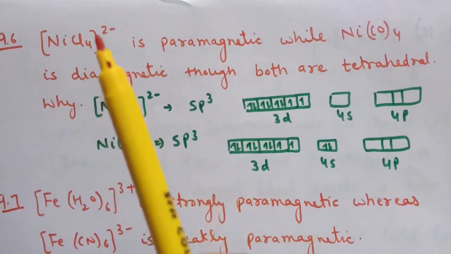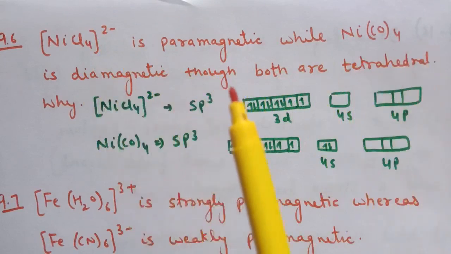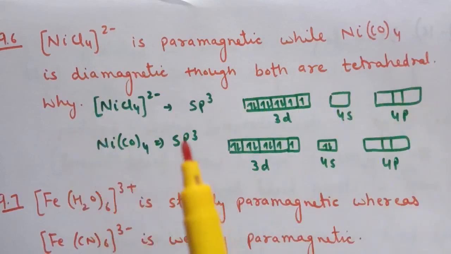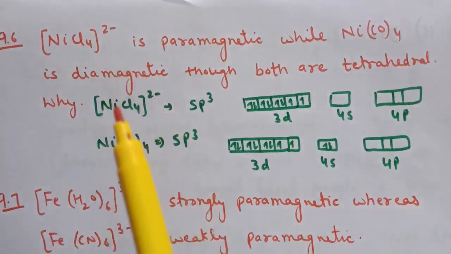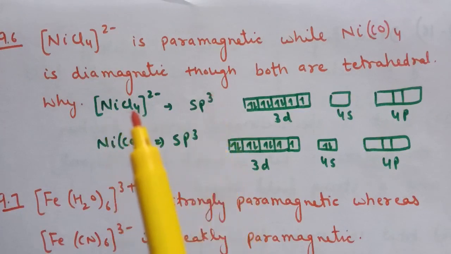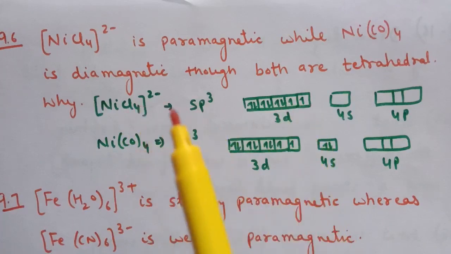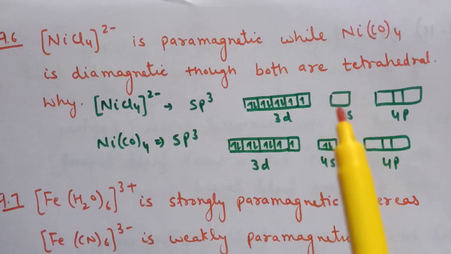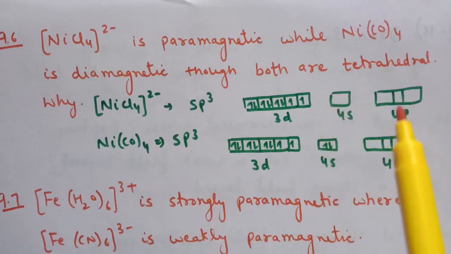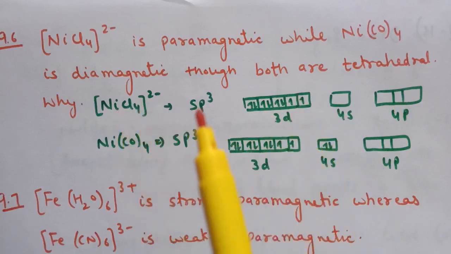Next question is [NiCl4]2- is paramagnetic while Ni(CO)4 is diamagnetic, though both are tetrahedral. Why? Now here in first complex [NiCl4]2-, the hybridization is sp3. Now chloride ion being the weak field ligand, it will not pair up the electron which is present in 3d orbital. That is why nickel will use its outer 4s and 4p orbital for the hybridization, and therefore it has two unpaired electron, and that is why it is paramagnetic in nature.